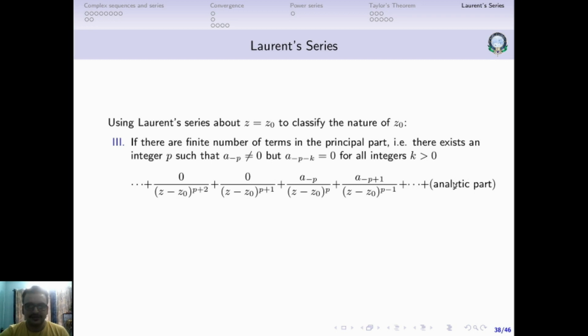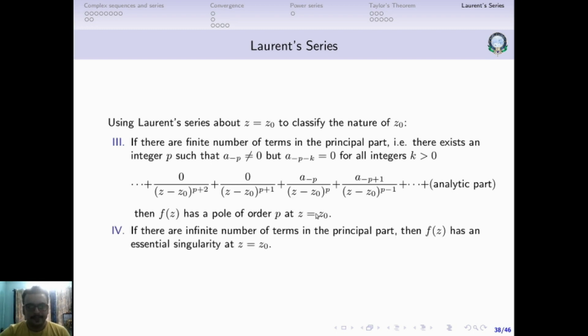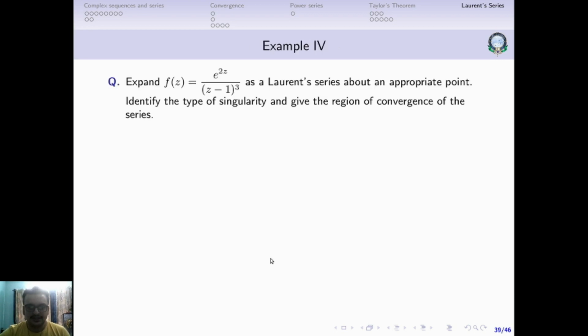Then in that case, of course, just by looking at the Laurent series like this, you can easily guess what will happen. We can say that the function f of z has a pole of order p at z equal to z0. And if there are an infinite number of terms in the principal part, then of course f of z will have an essential singularity at z equal to z0.